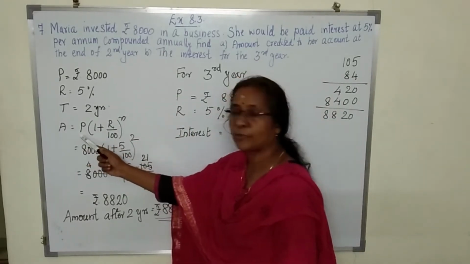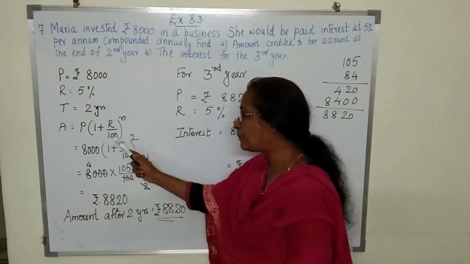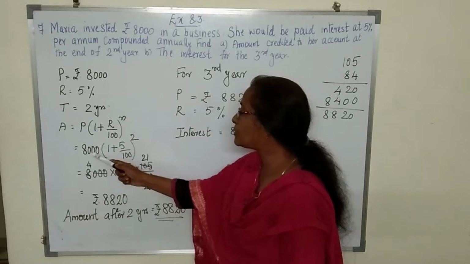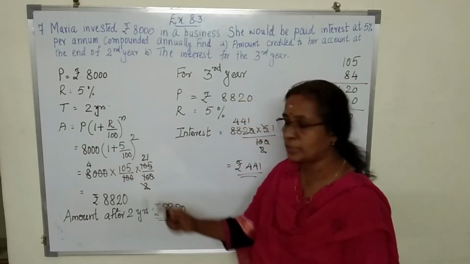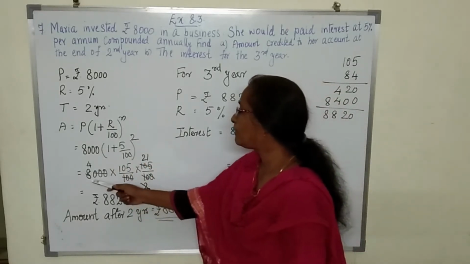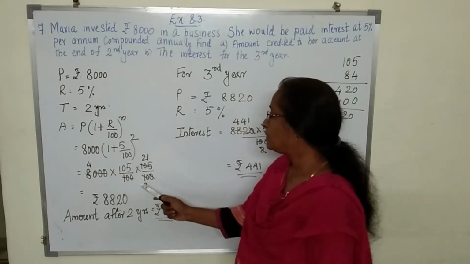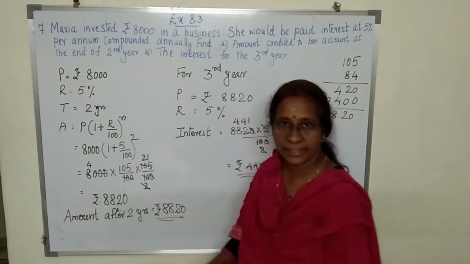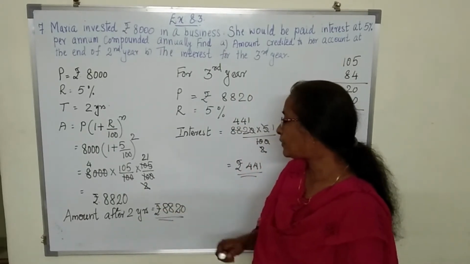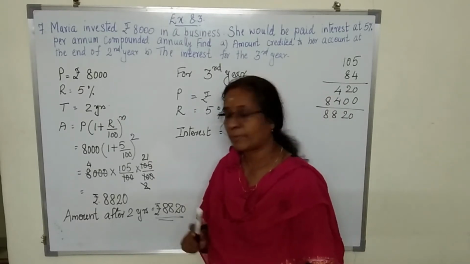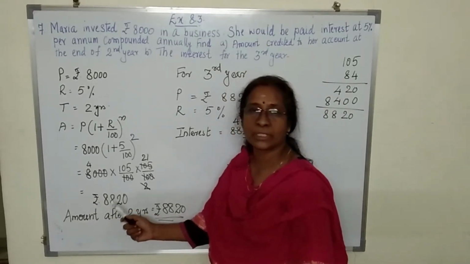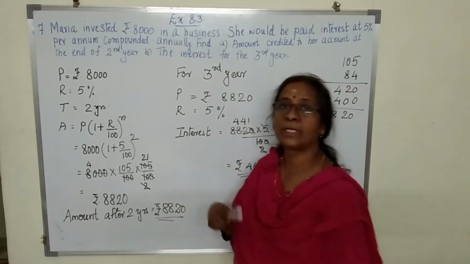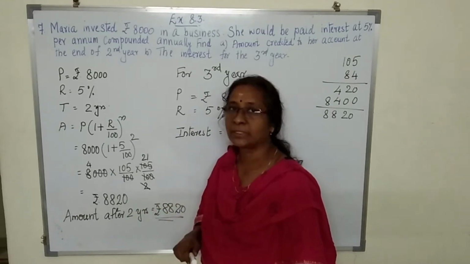So amount is equal to P into 1 plus R upon 100 whole raised to N. Substitute the values. We get 8,000 into 1 plus 5 upon 100 whole square. So when we simplify it, we get this cancellation. We get 8,820 rupees. So after 2 years, she will be getting rupees 8,820.